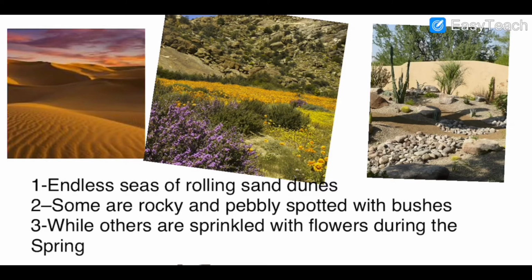The first picture shows that a desert can be called endless seas of rolling sand dunes, or in the third picture it shows that some of these deserts can have rocks and pebbles, and sometimes some bushes, so they can be called rocky and pebbly, spotted with bushes. And sometimes the scenario comes like this, that they are sprinkled with flowers and blooming with flowers, and that is during the springtime. So these can be the three types of deserts, and since they were mentioned here, I thought I should also mention it to you.